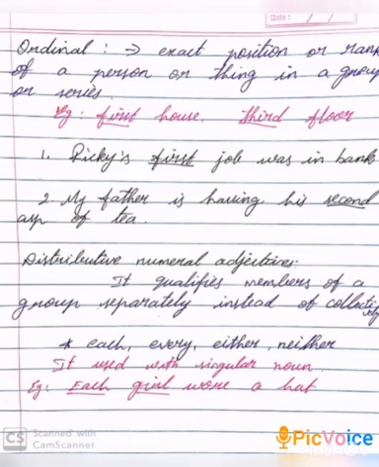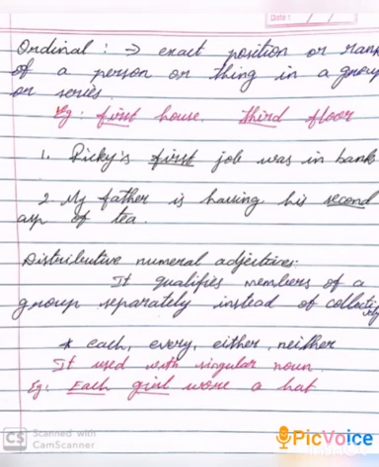Distributive adjectives are usually used with a singular noun. Example, each girl wore a hat. Here each is a distributive adjective, girl is the noun.